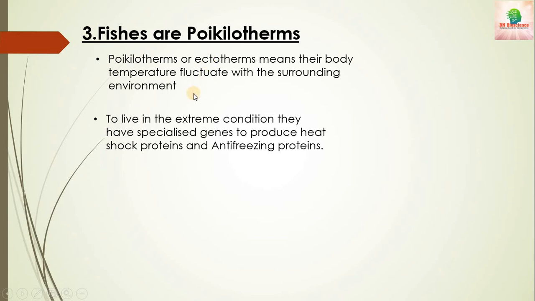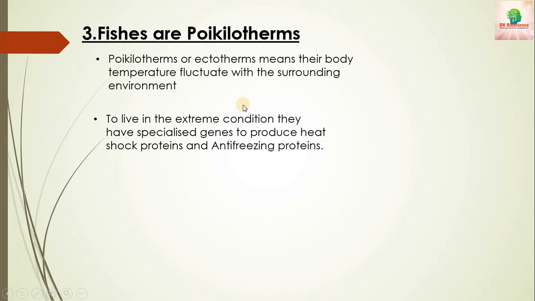In warm-blooded organisms, the body temperature remains constant like us, but in cold-blooded organisms, their body temperature fluctuates with the fluctuating environment. That means if the outer environment is 0 degrees Celsius, then their body temperature will become 0 degrees Celsius. And if the outer environment is 50 to 60 degrees Celsius, then their body temperature also becomes 50 to 60 degrees Celsius.